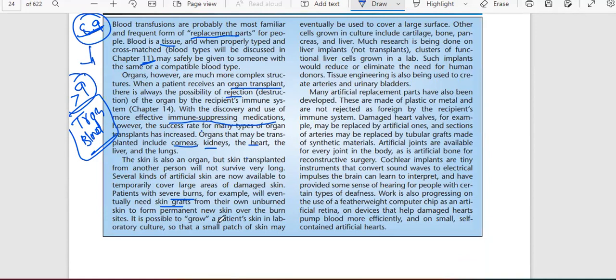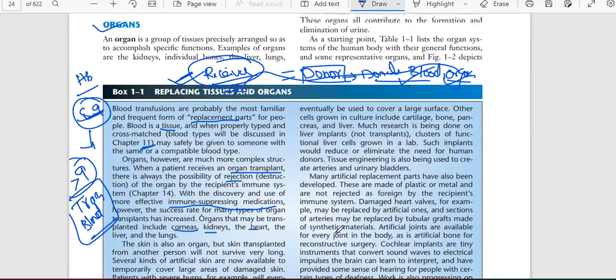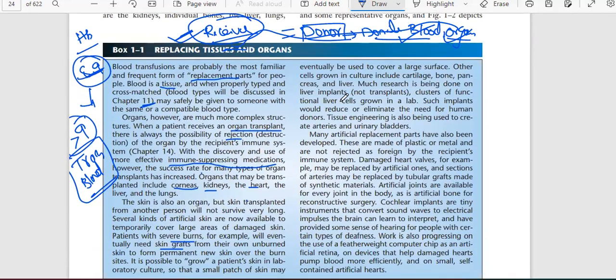It is possible to grow a patient's skin in laboratory culture so that a small patch of skin may eventually be used to cover a large surface. Other cells grown in culture include cartilage, bone, pancreas, liver. Much research is being done on liver implants, not transplants. Clusters of functioning liver cells grown in a lab.